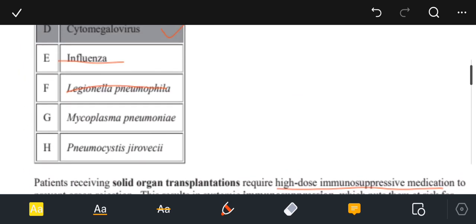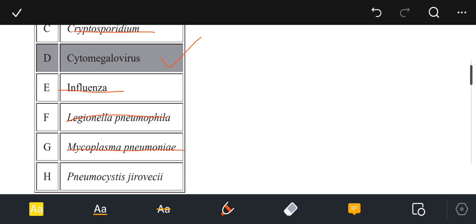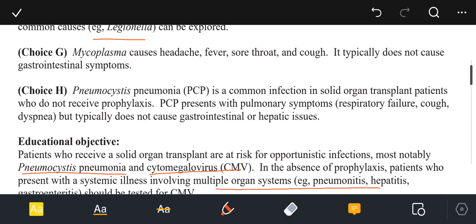The choice G, that is Mycoplasma pneumonia, this is not the option of choice because Mycoplasma causes headache, fever, sore throat, and cough. It typically does not cause gastrointestinal symptoms.